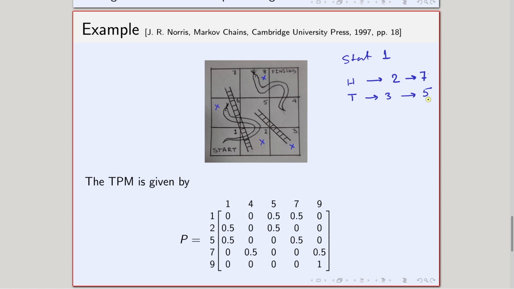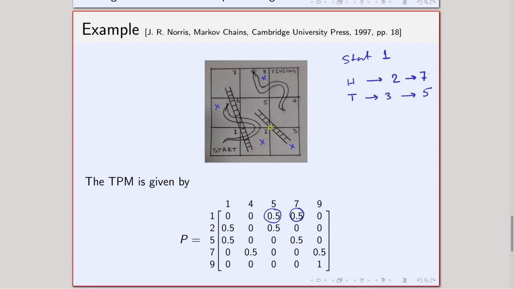Similarly, the probability of moving to 5 in one step starting from 1 is the same as the probability of getting a tail, which is half. So these two quantities are half: from 1 I can go to 5 with half probability in one step, and from 1 I can go to 7 with half probability in one step. The rest of the probabilities in this row have to be 0 because the row sum has to be 1.